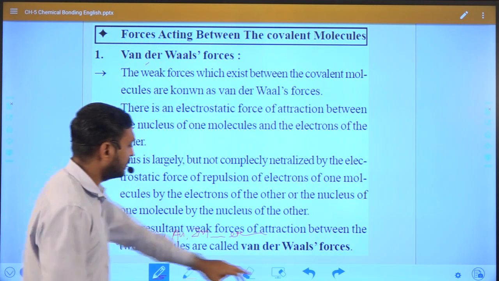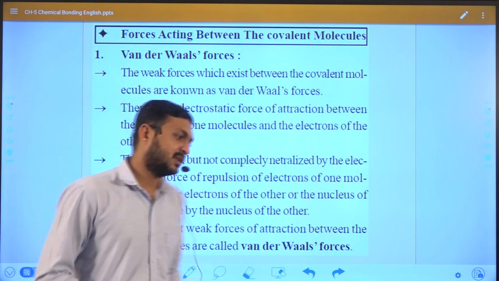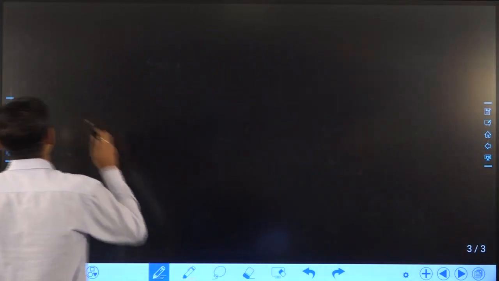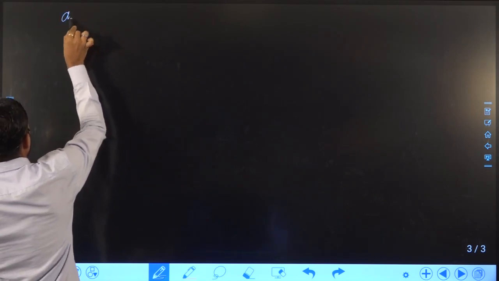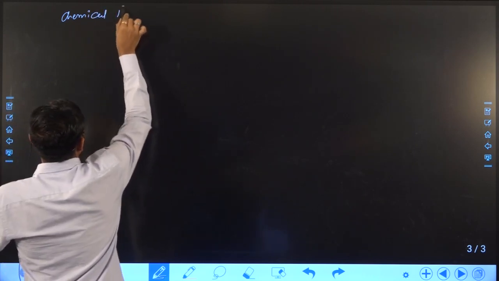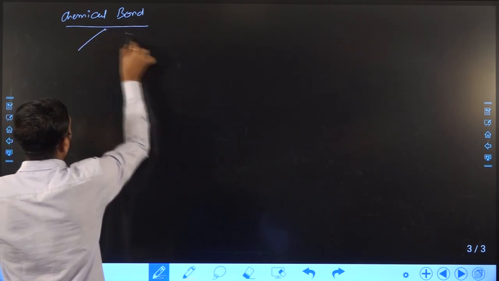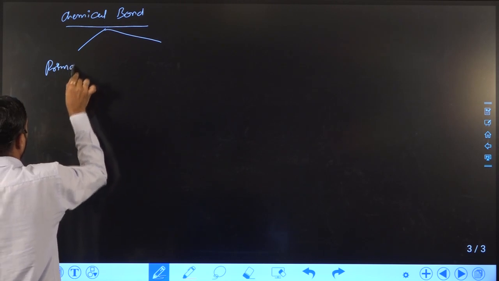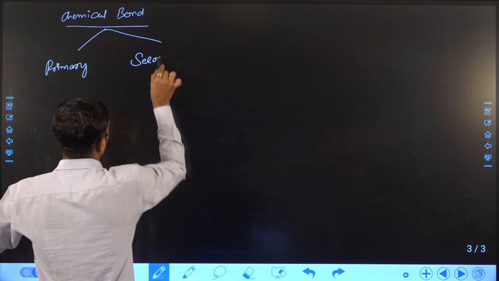Now let us come to the next bond. We discussed four bonds, that is the covalent bond. We already discussed that in chemical bonds there are two types of bond: one is primary or strong bond, and the second is secondary.